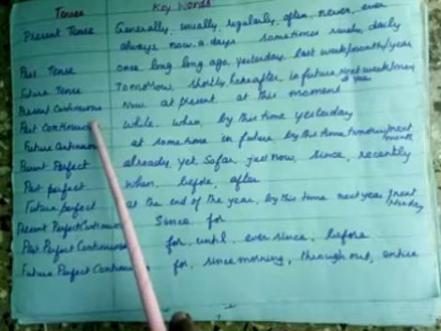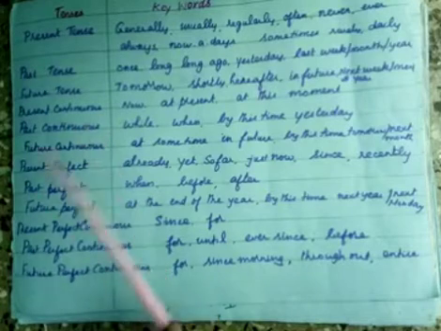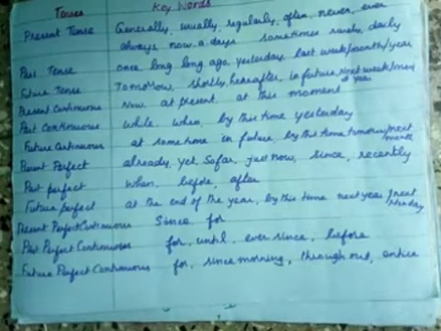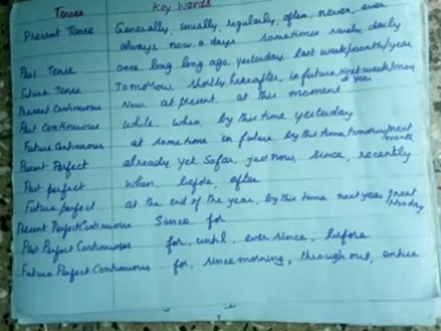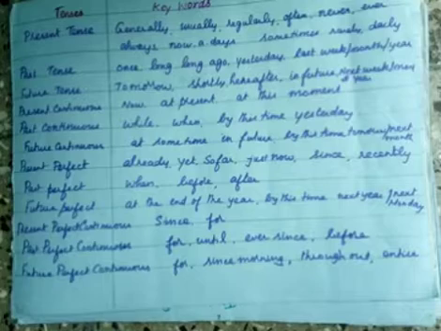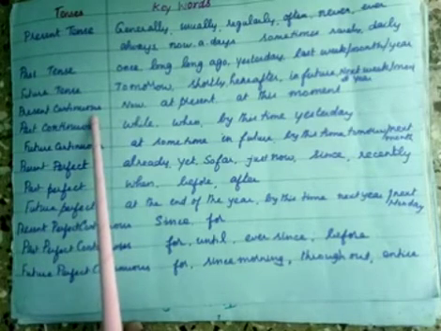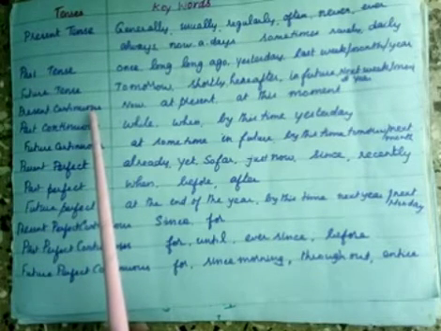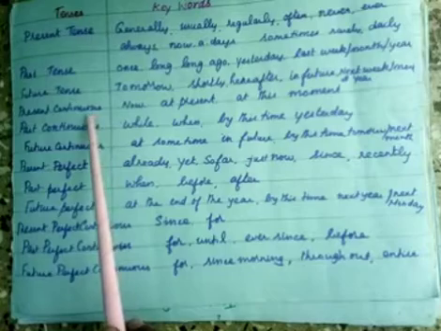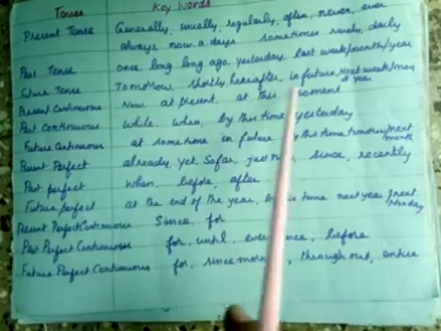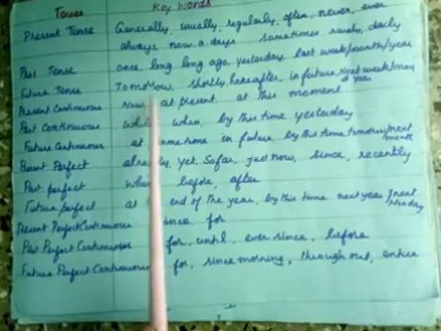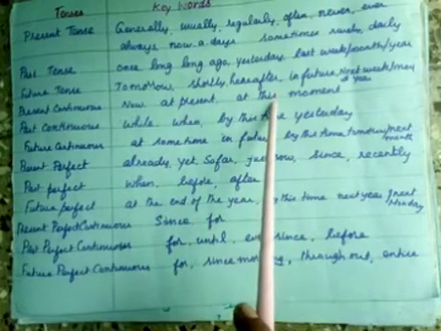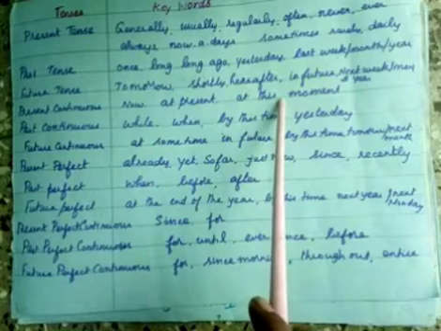What is the present continuous tense? Present continuous is used to denote the action that happens at the time of speaking. These are the keywords for present continuous tense. They are now, at present, at this moment.